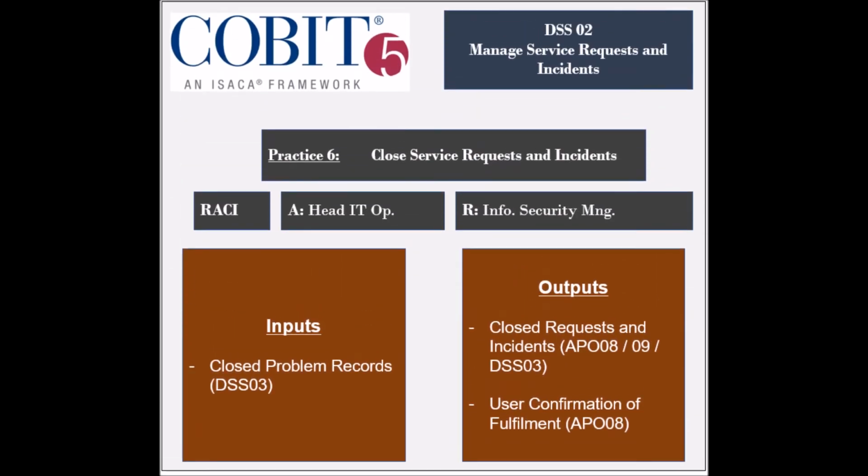The sixth practice is to close service requests and incidents. The entity responsible for this practice is the Information Security Manager, and the entity held accountable is the head of IT operations. The practice receives 1 input, which is the closed problem records from the DSS03 process. It generates 2 outputs, which are the closed service requests and incidents to be used by several other processes, and the user confirmation of the satisfactory resolution to be used by the AP08 process.